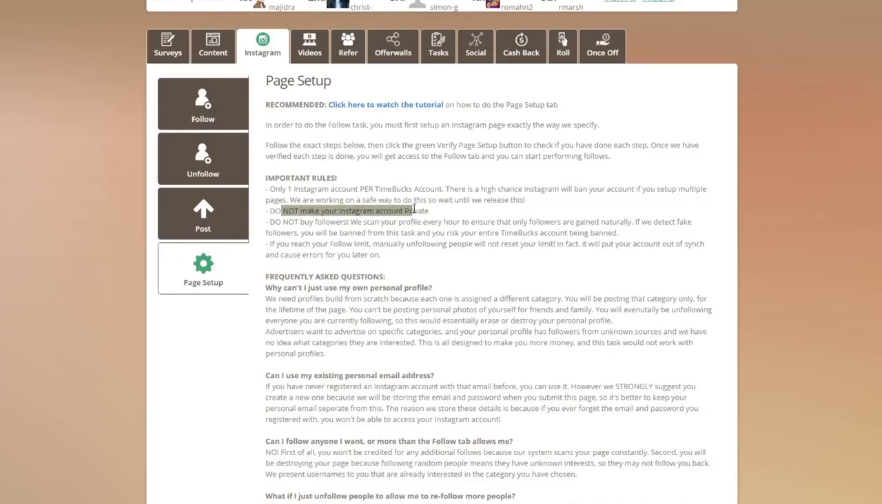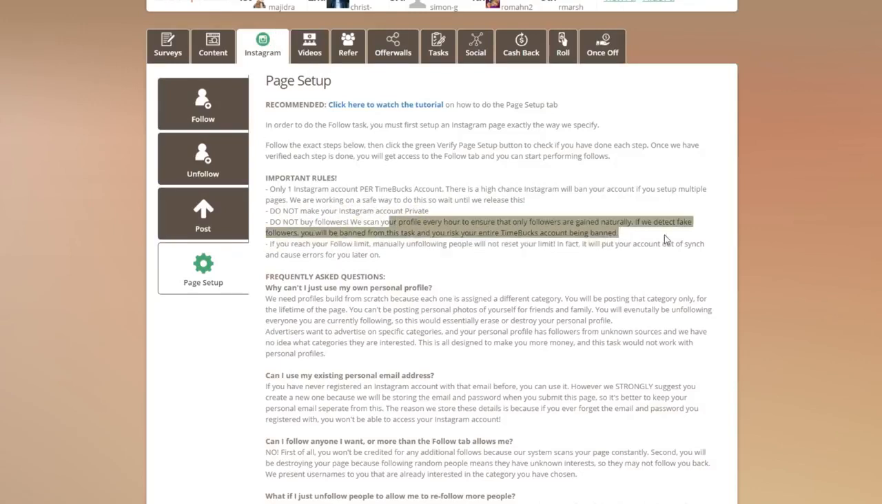Do not make your Instagram account private. We noticed that some people were going and registering accounts and then making them private. This won't work. We won't be able to scrape your account, which is what we need to do for the follow, unfollow, and post. So if you do this, you're going to stop making money. So don't do that.